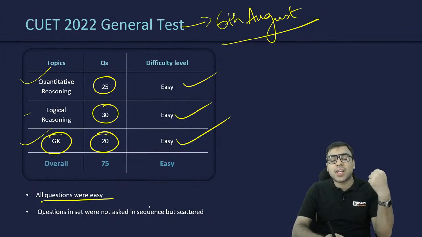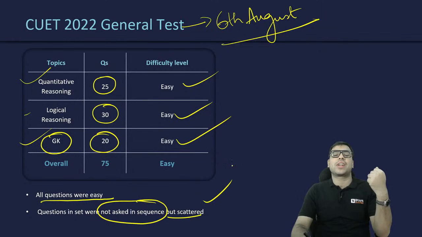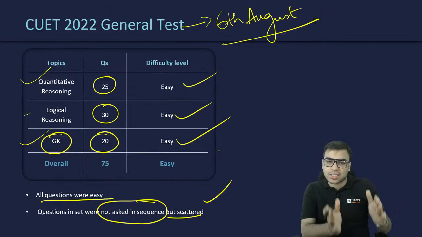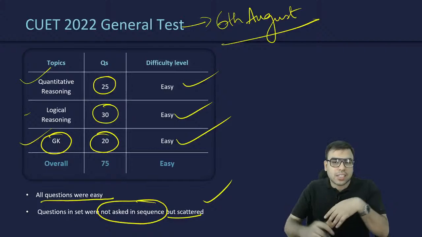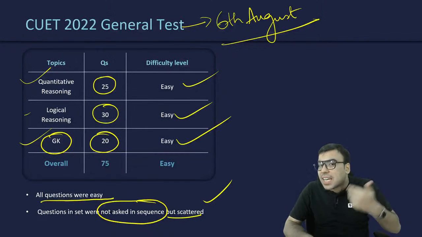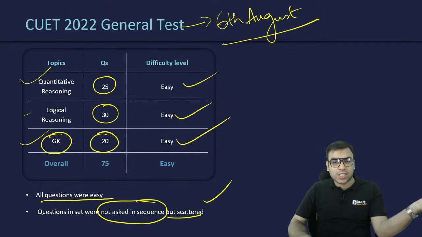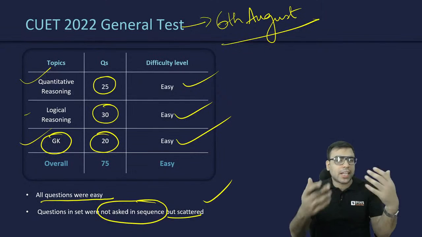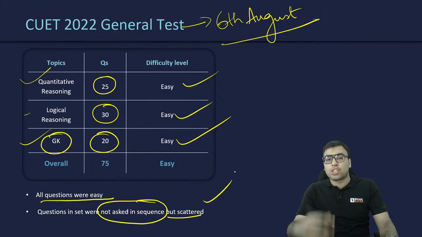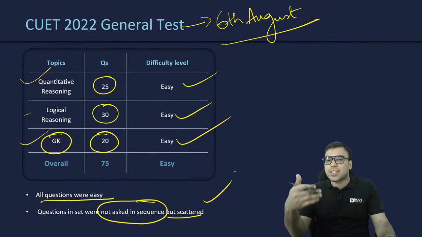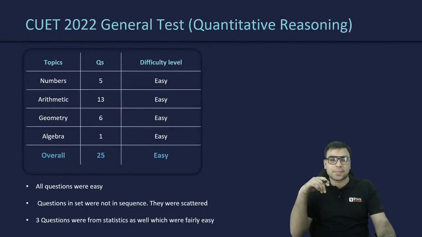Questions in the set were not asked in sequence, and you should be aware of that. They are not asking all the quant questions at one place, then all GK questions at one place, then all logical reasoning questions at one place. They are intermixing them. So in the examination, do not panic that this question is here and that question is there. Keep on answering. That was the main idea. You'll get an idea about how CUET will be asking questions in the future, and that idea is very important.